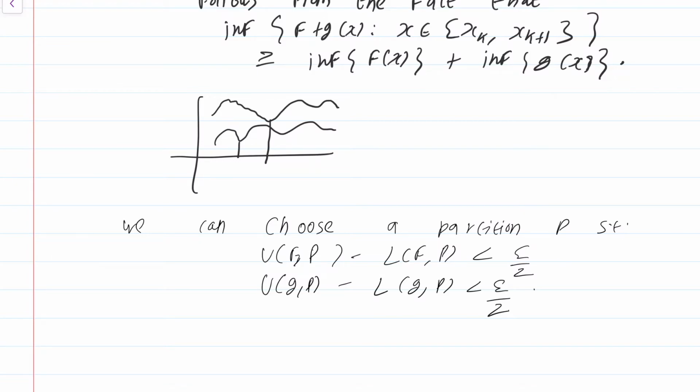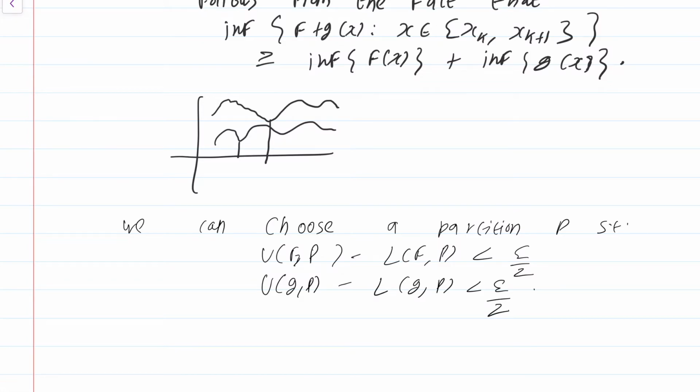Note, I have said you can choose a single partition such that both of these inequalities are simultaneously satisfied. This is coming from the criterion for Riemann integrability. We know that f and g are Riemann integrable, therefore we can find a partition such that U(f,P) minus L(f,P) is less than epsilon by 2. Similarly, you can find another partition such that U(g,Q) minus L(g,Q) is less than epsilon by 2. But I have written the same partition because we can take the common refinement P union Q and this will still be true. That common refinement I am continuing to call P.